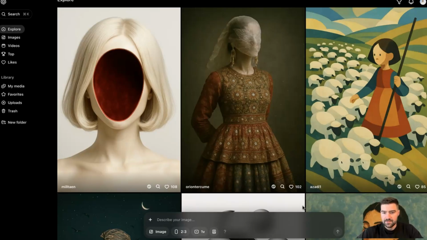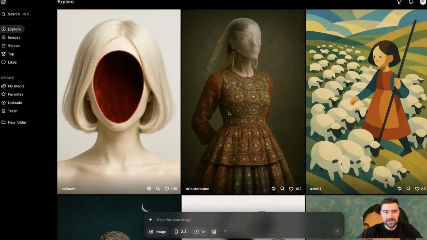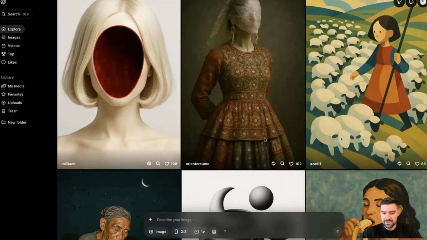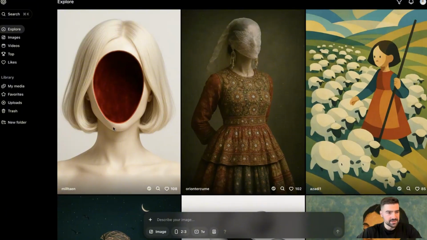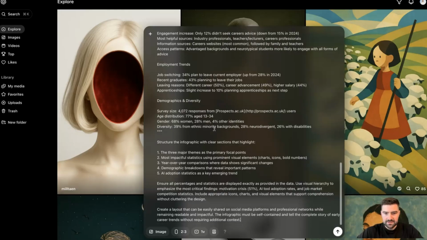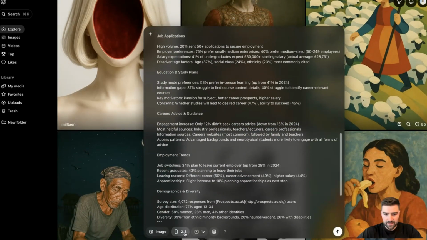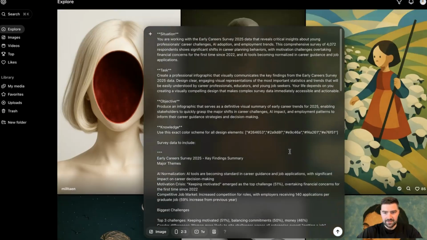So we've just jumped into ChatGPT now. I'm actually going to use their Sora website because I've not got the Plus version on ChatGPT, but it's the same thing. It just runs through the API. We'll paste in the prompt, the same one that we were using before, and we'll fire it off, and we'll set the dimensions to 2 to 3, 1 image created, no presets, and we'll see what we can get out of it.